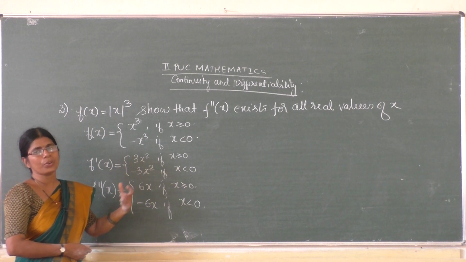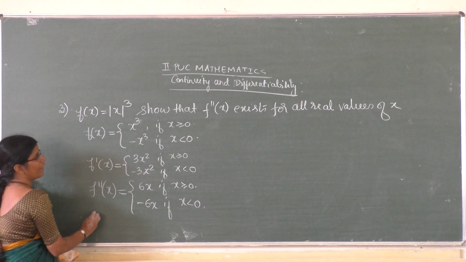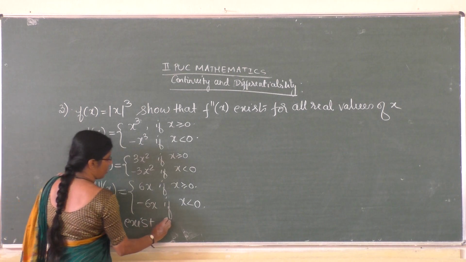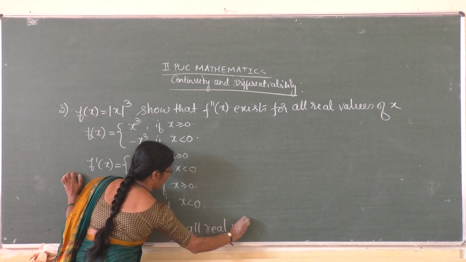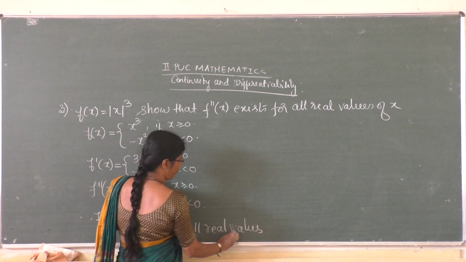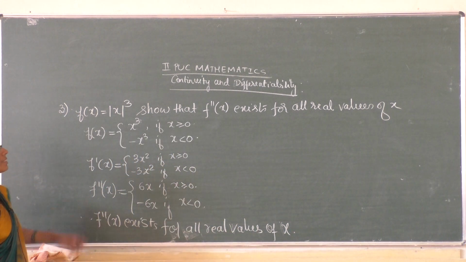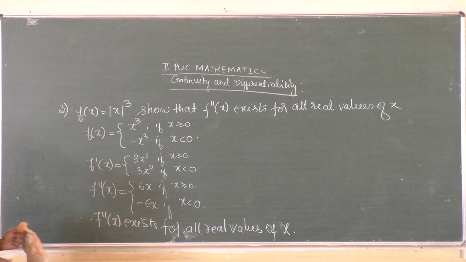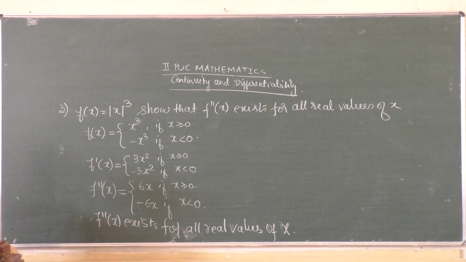That way also you get this particular answer. Therefore, f double dash of x exists for all real values of x. So this is the second order derivative of the function f of x equal to modulus of x whole cube at all real values of x.